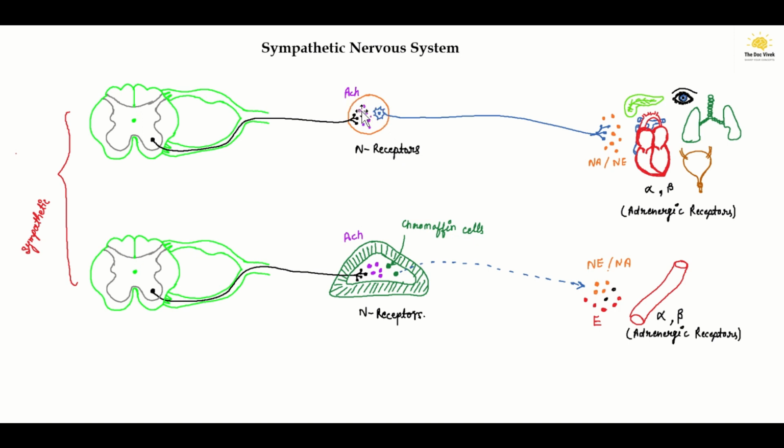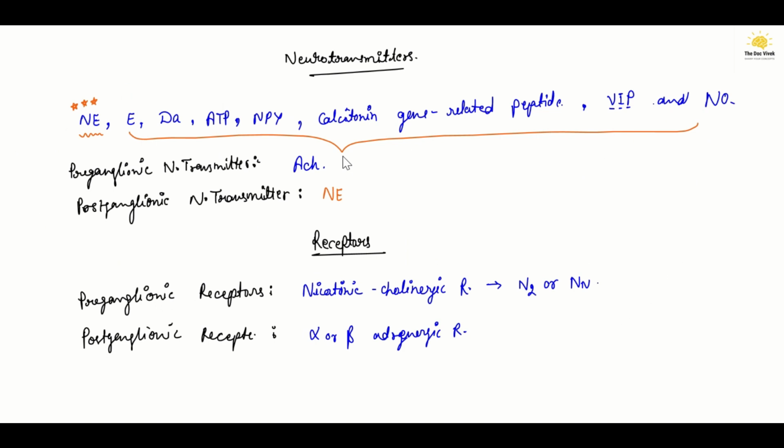The acetylcholine binds to these nicotinic receptors and activates the postganglionic neuron, which secretes the postganglionic neurotransmitter, norepinephrine.